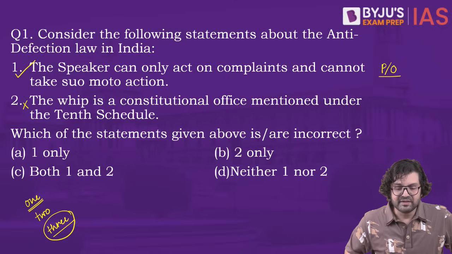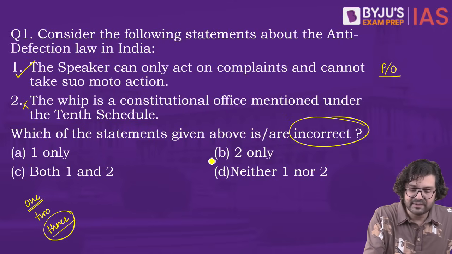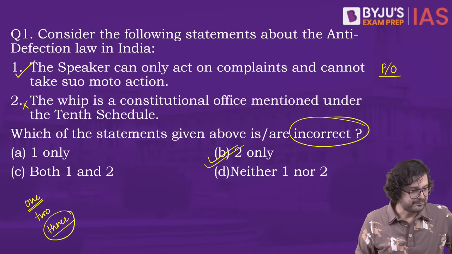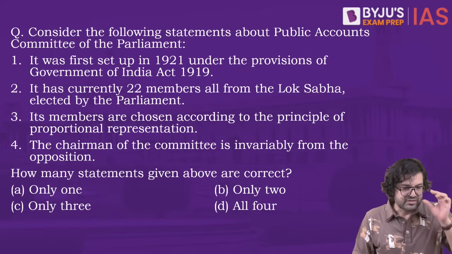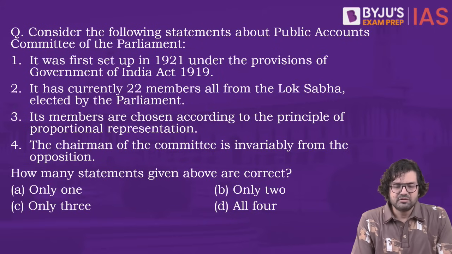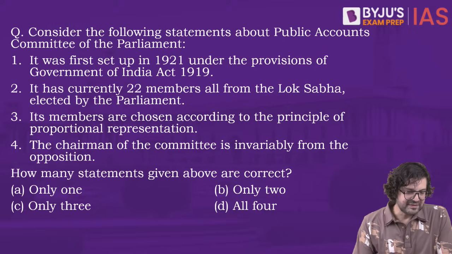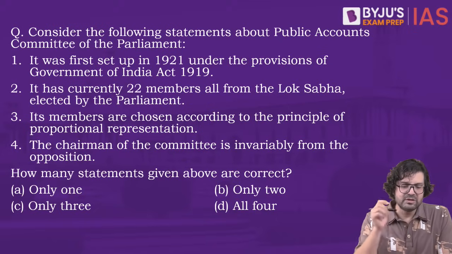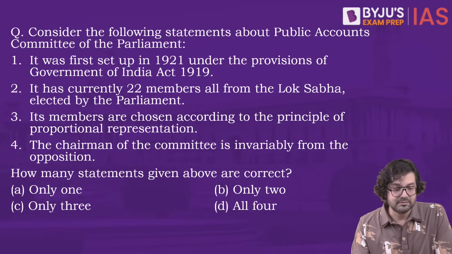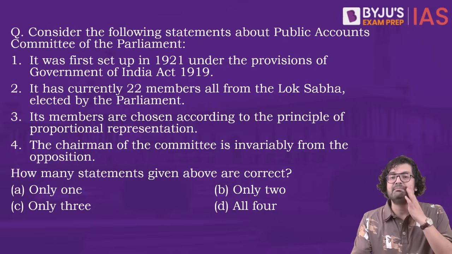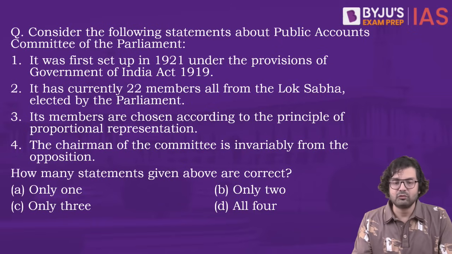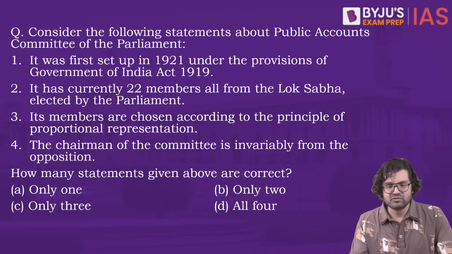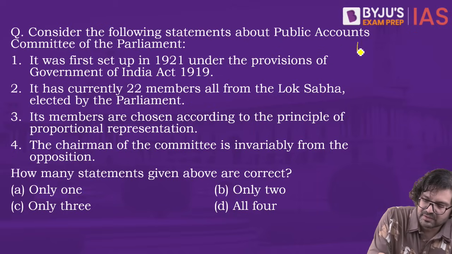Which of the statements is or are incorrect? Right answer is B, 2 only. Next question. Consider the following statements about the Public Accounts Committee of the Parliament. 1: It was first set up in 1921 under the provisions of the Government of India Act 1919. Public Accounts Committee, Committee on Public Accounts. It's a part of the Lok Sabha rules, of course, not mentioned in the Constitution. So you will find this under Rule 308.